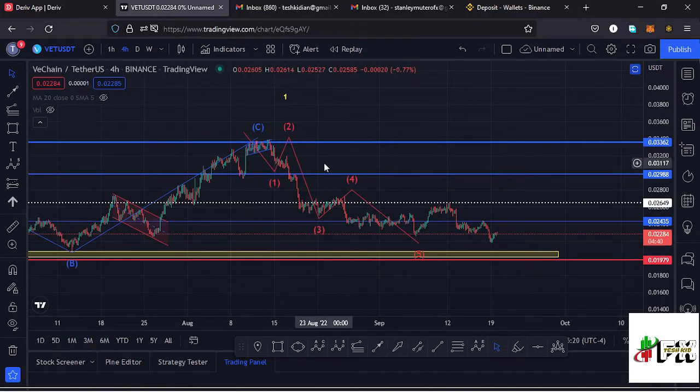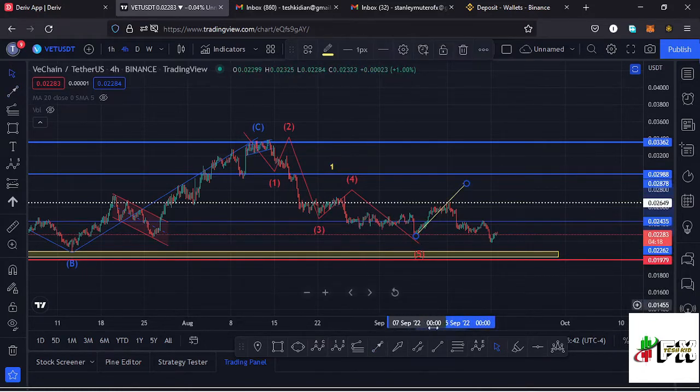So it's possible that maybe the low for Vechain is not yet in, and we have seen the formation of a 5-wave structure over here, and even seen the low for that 5th wave down here, completing a higher Elliott wave count 1. And having done so, whatever I expected over here is the formation of a wave 2, which I expected that it might give us a bit of a pump to the upside.